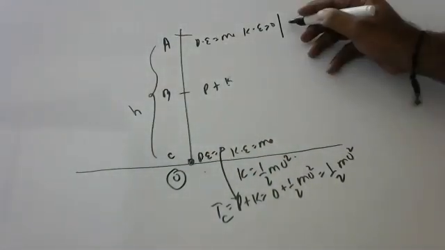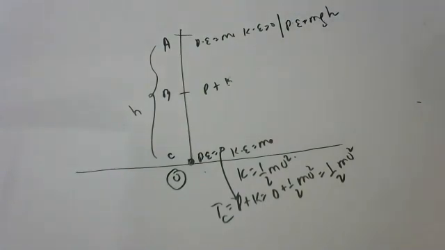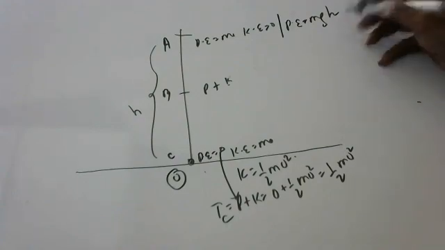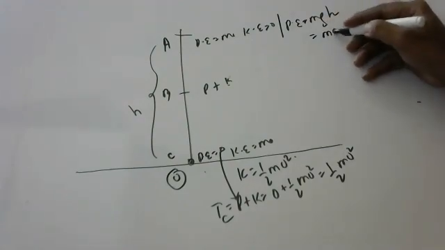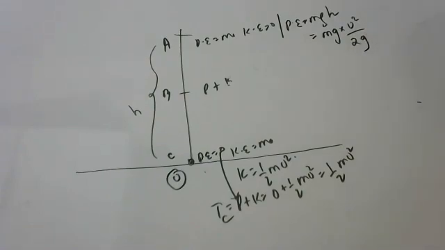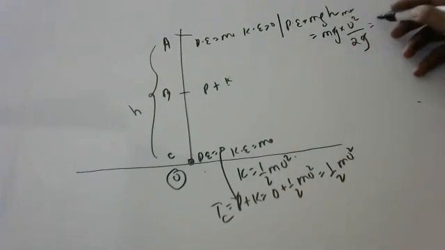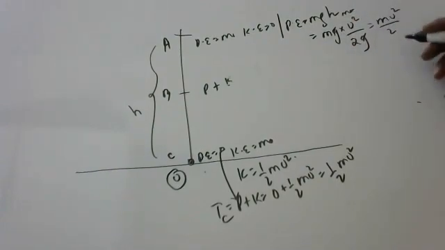Potential energy is mgh. And the maximum height formula, from laws of motion, is u square by 2g. G goes, so m u square by 2, which is half m u square.